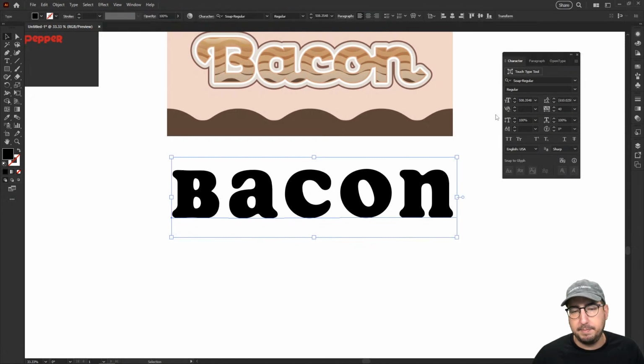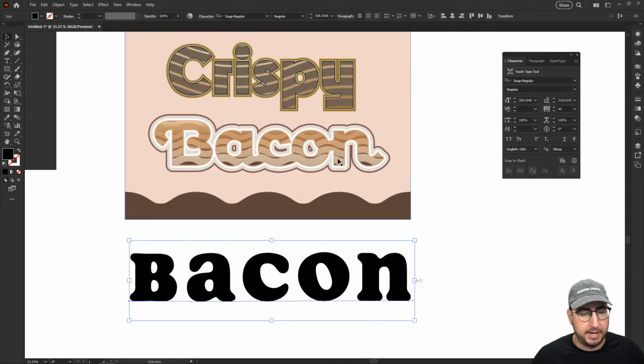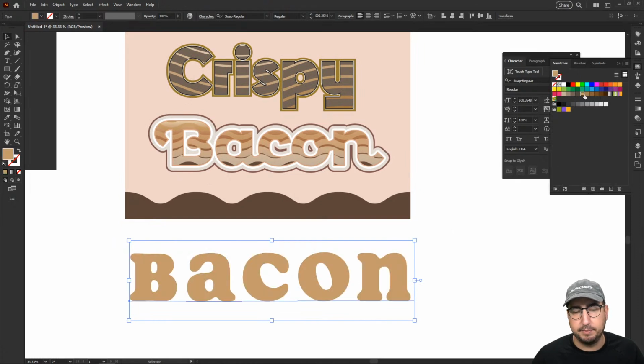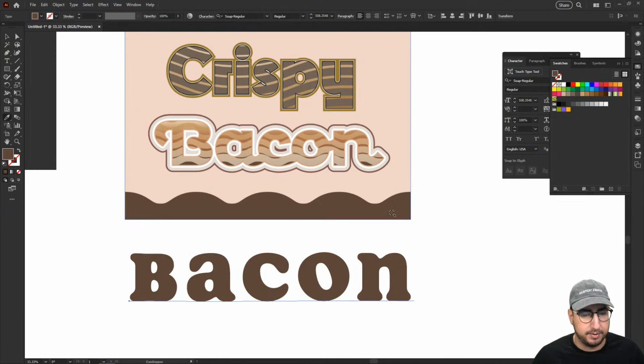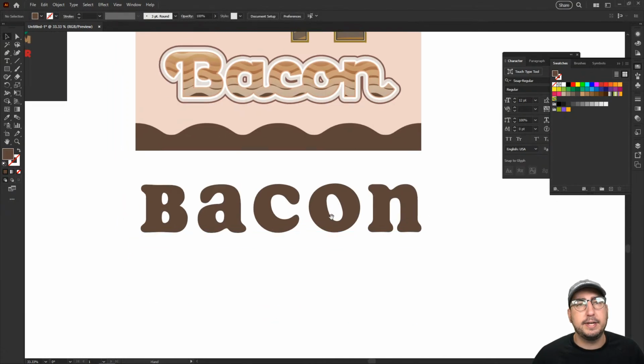So we have our type here, and we love this bacon. I think it looks good, but I want to see if I can find some real bacon. I love these colors that you're using, so I'm going to grab one of these colors. Let's see if we can use the power of Substance materials to find some real bacon.